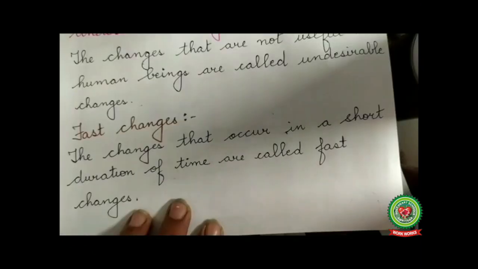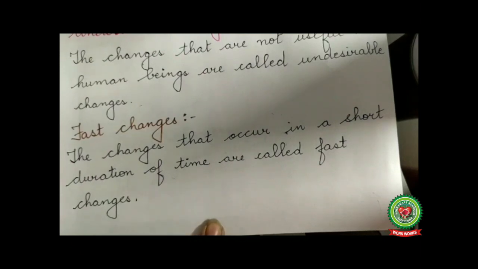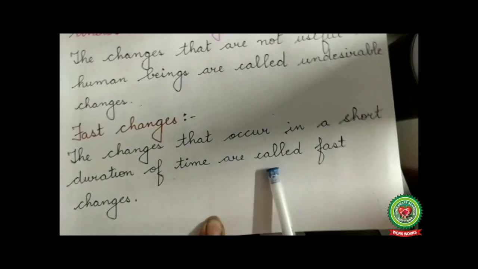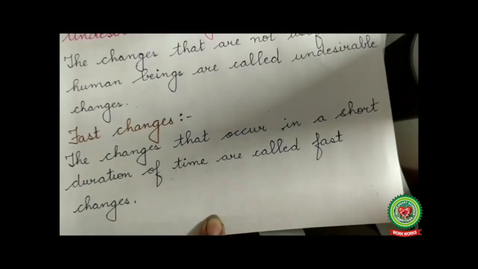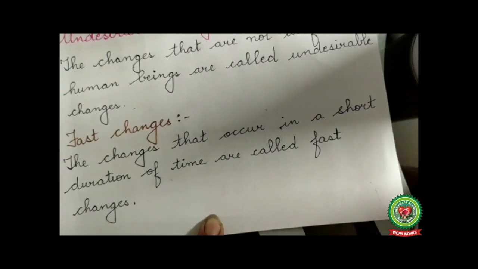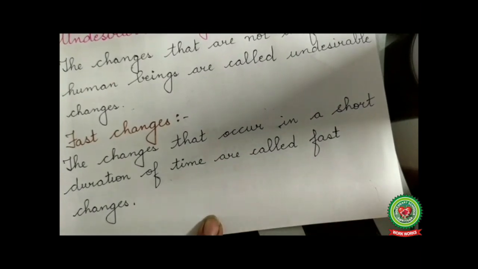First is burning of a matchstick. Does it take a long time to occur? No. It occurs in seconds. So this is an example of fast change. Now coming to the definition of fast changes. Fast changes are the changes that occur in a short duration of time. Like in the starting we have done cutting of a lemon.